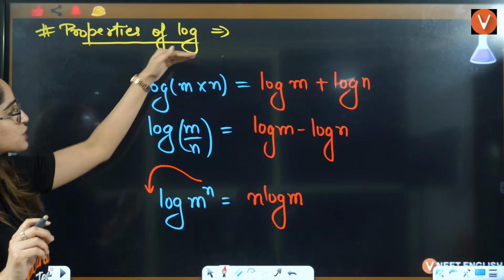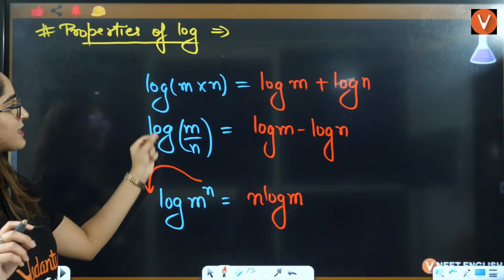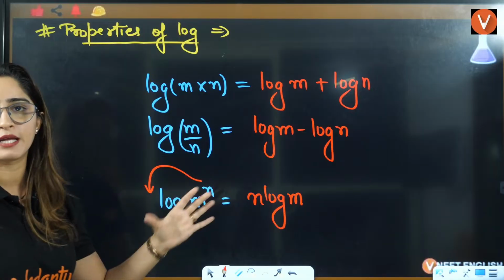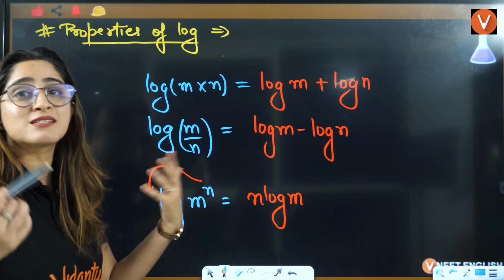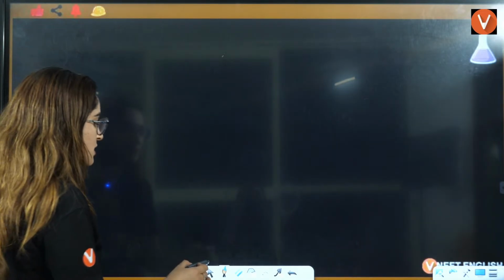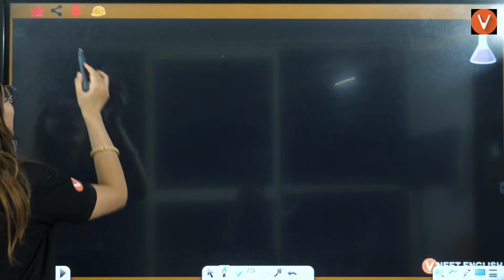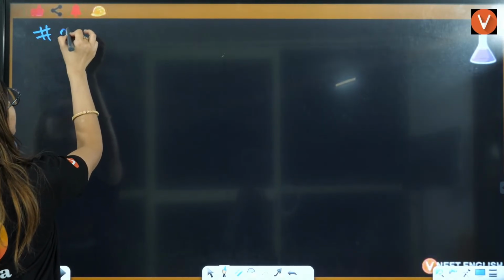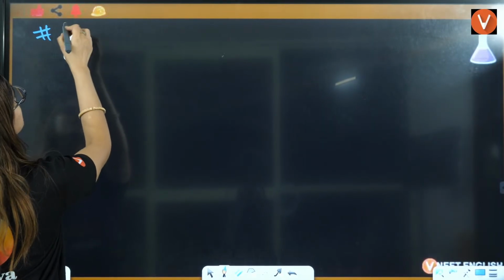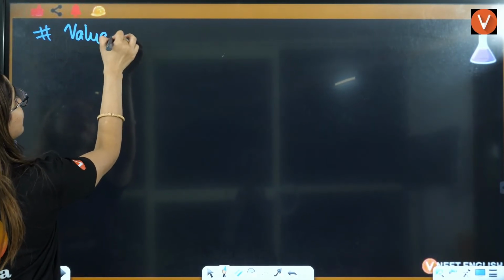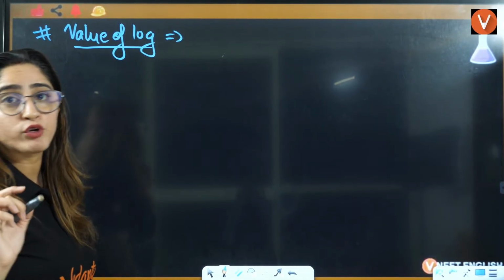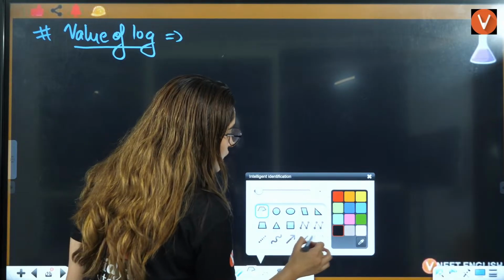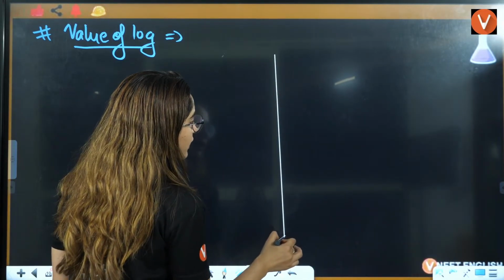Now, first property: log of m multiplied by n, second: log of m by n, third: log of m raised to power n. Once we are clear on this, we will understand how to apply these properties. But before that, you need to understand some values of log. One student was asking, ma'am, will they provide the log table? They will not provide the log table, so you have to remember some values of log. So one by one, we will understand the values of log.